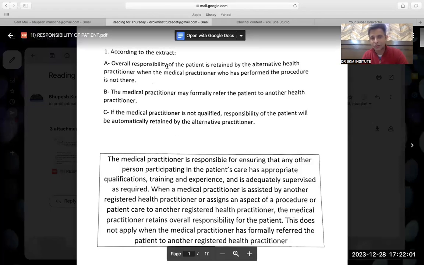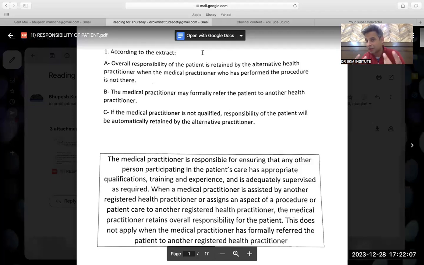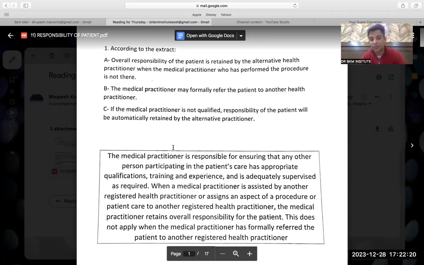So now, according to the extract, I'm just going to read the extract. First of all, I will read the extract. If some keywords in the question paper had been given, it would have been fabulous. But in this question, I do not have any keywords, so I have to read the whole paragraph. When questions have keywords, I don't read it all. But when a question does not have a keyword, I have to read the whole paragraph. But thank God, this paragraph is not too big, so it will not take much time.